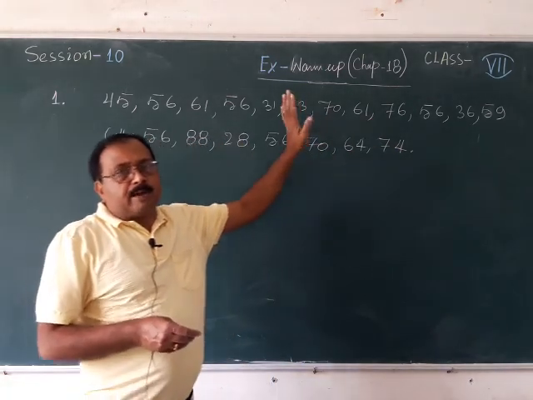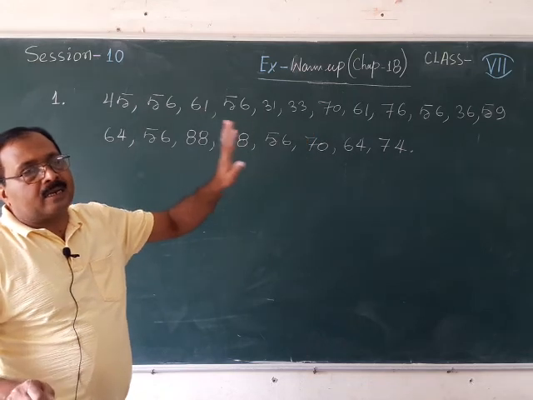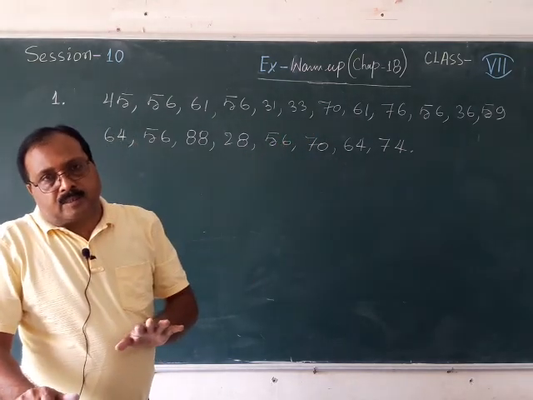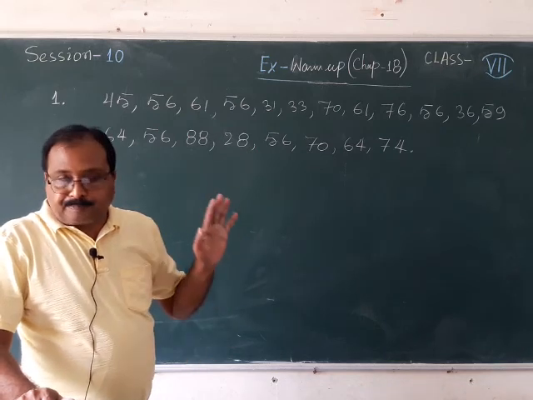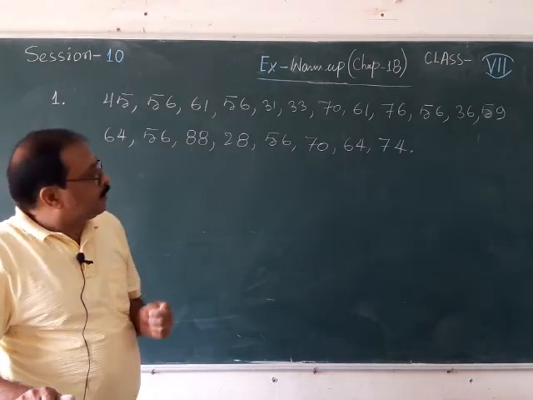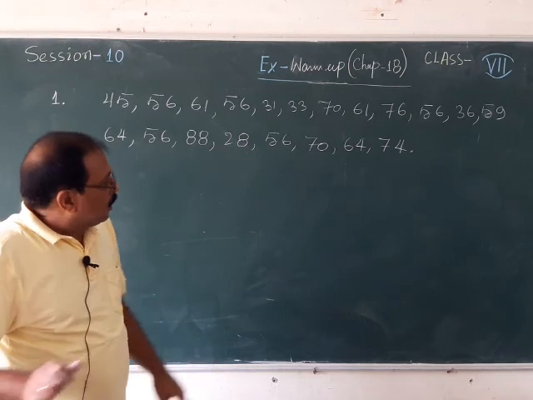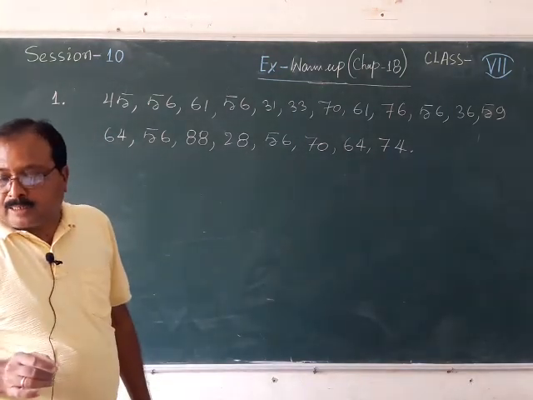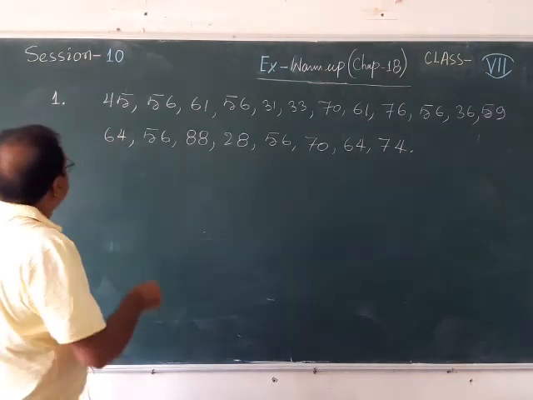That means by this given data, it is clear that there are 20 participants in that trekking camp. Now I want to construct a frequency distribution table using tally marks.